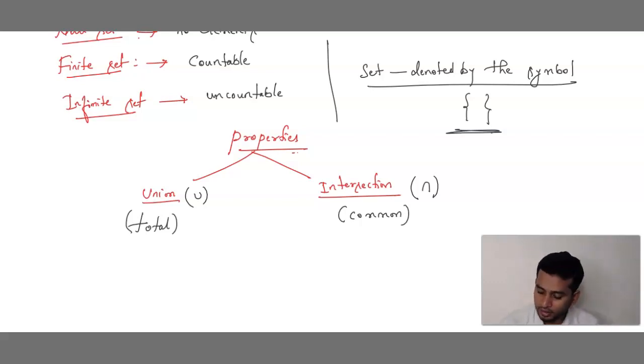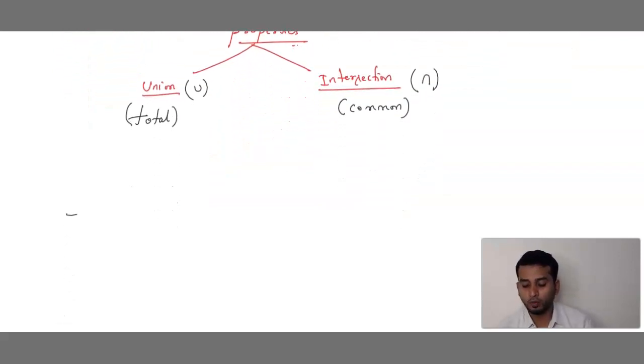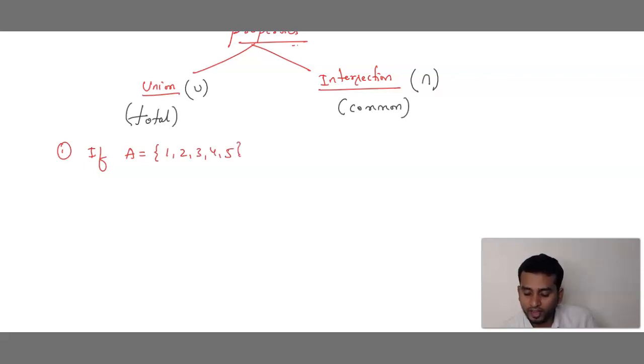Now for an example, let me take one small question, one simple question, but don't think it is simple, it is important also. Got it? Take down the first question. If set A is equals to 1, 2, 3, 4, 5, and set B is equals to 3, 4, 5, 6.